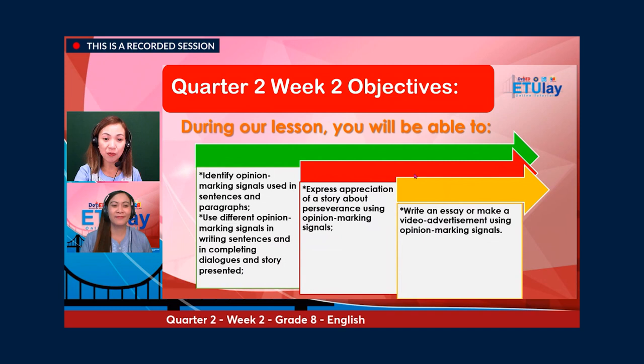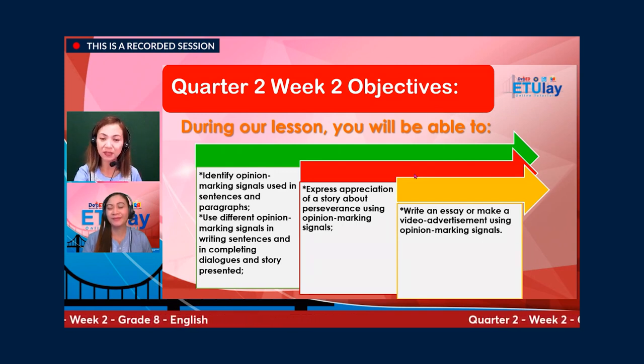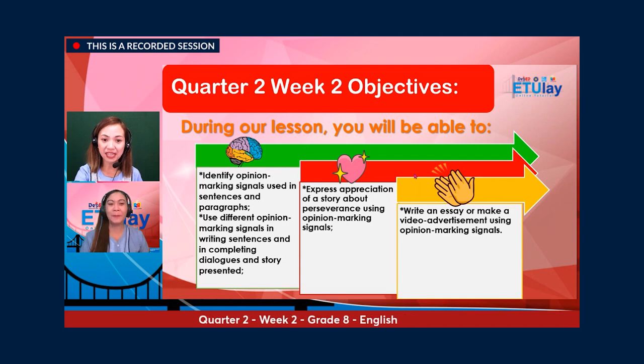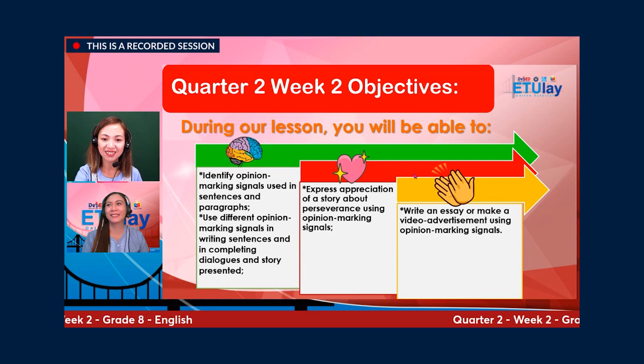Let us check whether our objectives are attained. Identify opinion marking signals used in sentences and paragraphs. Use different opinion marking signals in writing sentences and in completing dialogues and story presented. That's attained. Very good. Express appreciation of a story about perseverance using opinion marking signals. And write an essay or make a video advertisement using opinion marking signals.